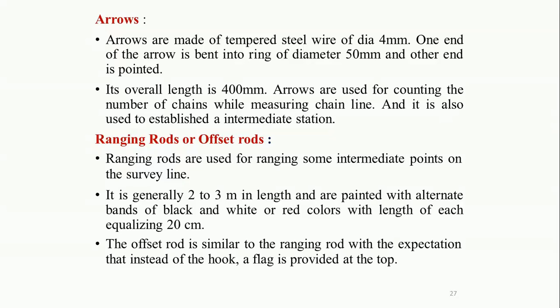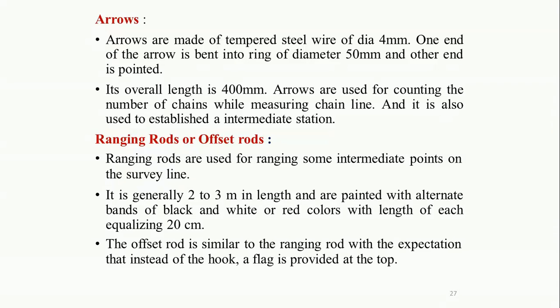The next instrument we use for performing the chain survey is the arrow. Arrows are generally made of tempered steel wire of diameter 4 mm. One end of the arrow is bent into a ring of diameter 50 mm and the other end is pointed so that it can be easily fixed into the ground. Its overall length is 400 mm. Arrows are used for counting the number of chains while measuring the chain line, and also to establish an intermediate station.